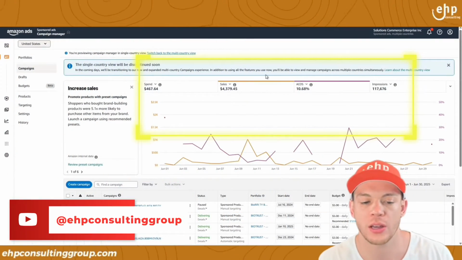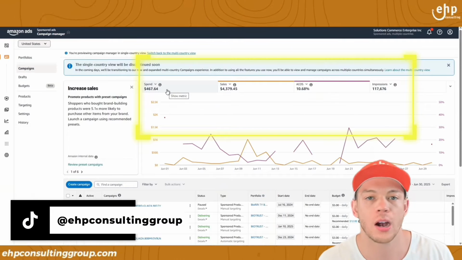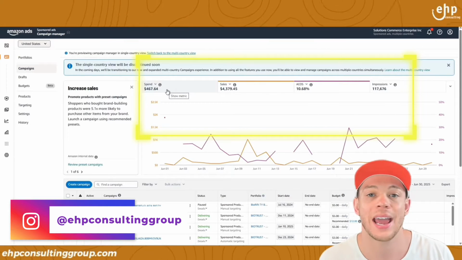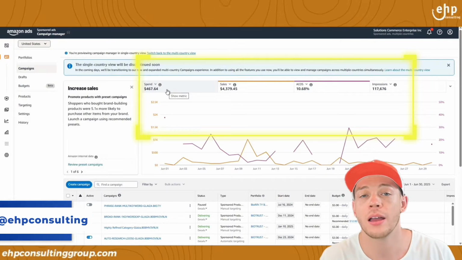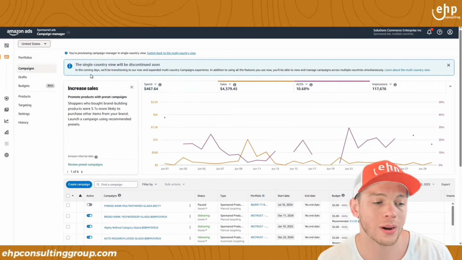You can see the results right here. Last 30 days, around 10% ACoS, spent around $400, got around $4,000 back in sales. And that's just on ads, not considering the organic sales.